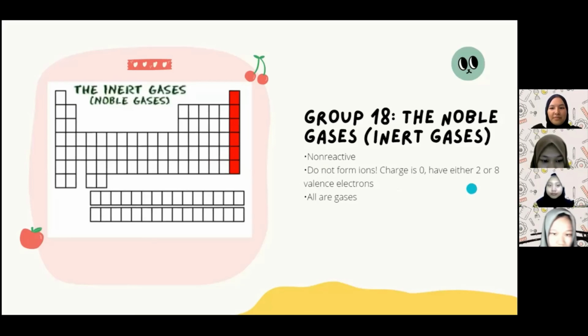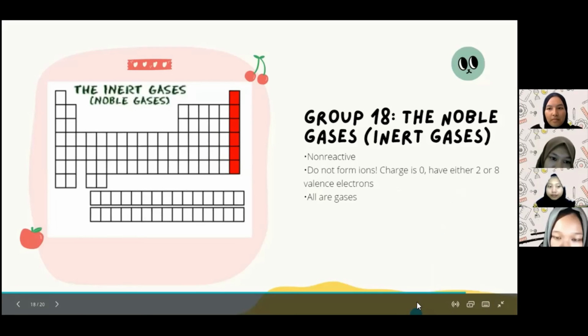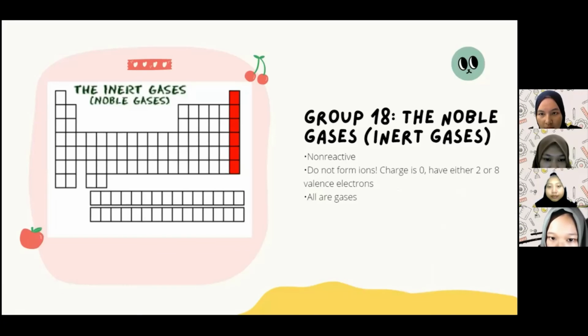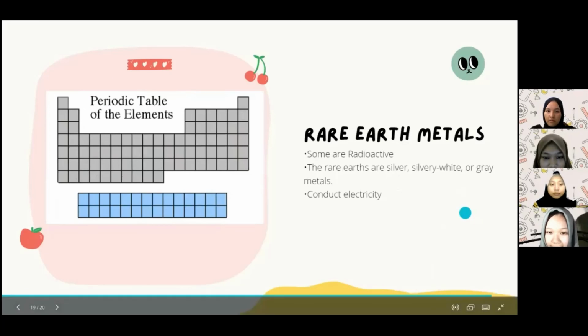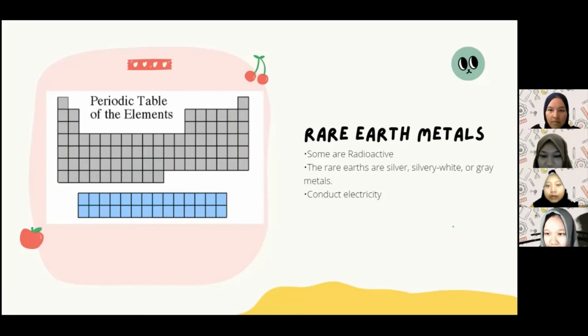Next. Group 18, the noble gases, or inert gases. Non-reactive and do not form ions, charge is 0, have either 2 or 8 valence electrons, and all are gases. Okay, next are the rare earth metals. Some are radioactive, and the rare earths are silver, silvery white, or gray metals, and they conduct electricity.